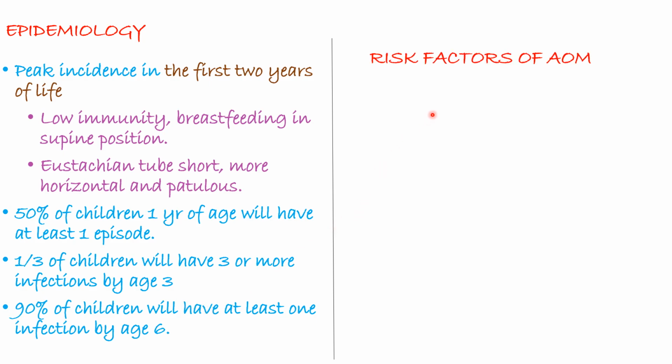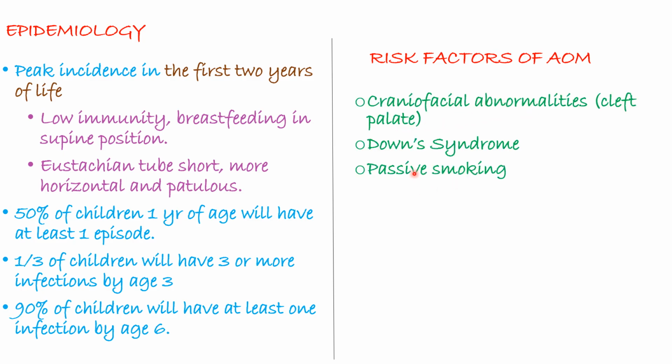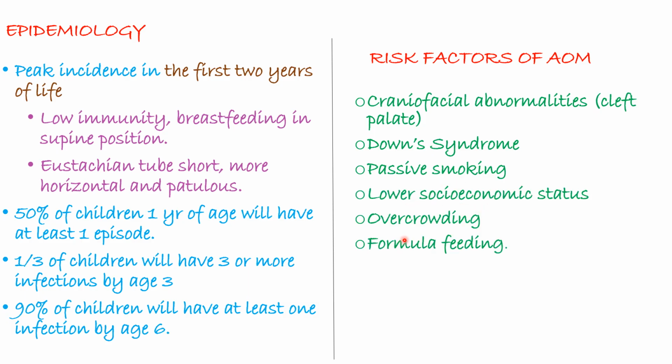So the risk factors of acute otitis media include craniofacial abnormalities such as cleft palate, Down syndrome, passive smoking, this is in adults, low socioeconomic status, overcrowding, and formula feeding.